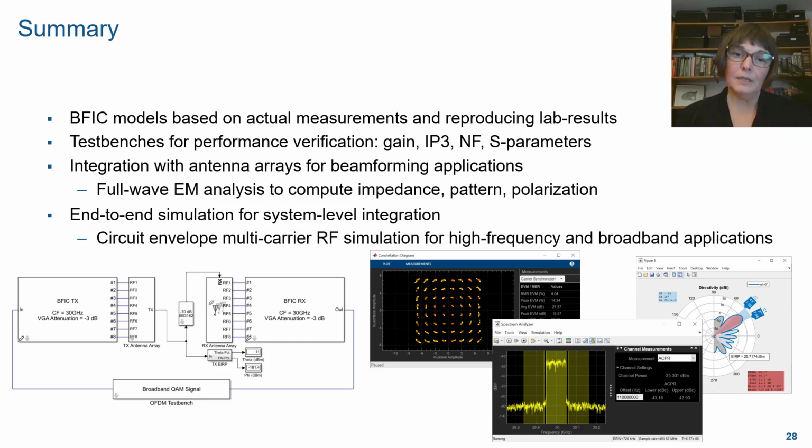We covered in quite a bit of detail how to integrate the BFIC models with the antenna arrays for beamforming applications. We also showed how to use full-wave electromagnetic analysis to compute impedance, pattern, and polarization. And in the last test bench, we saw how to enable the end-to-end simulation for system level integration. We really took advantage of the circuit envelope multi-carrier RF simulation, both for high frequency and broadband applications.